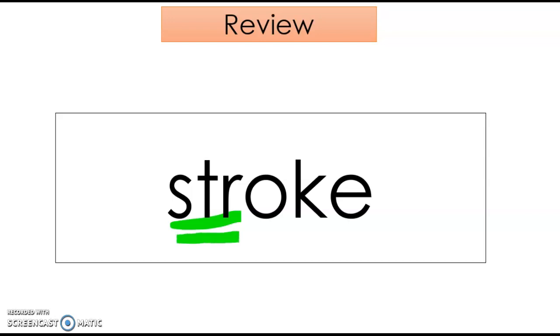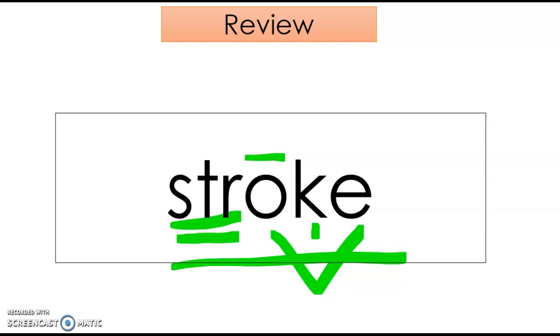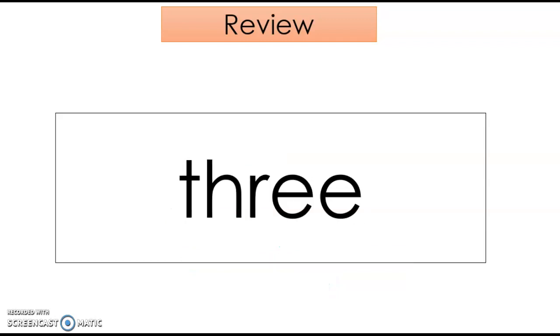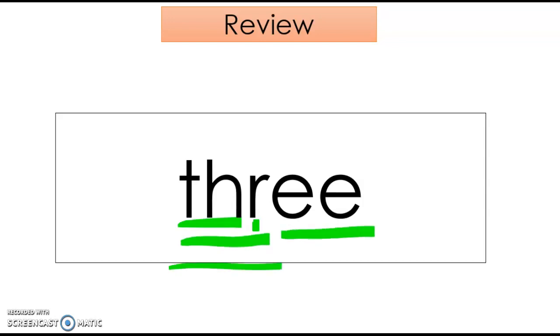Okay, then we have a super E, which makes the O say its name. So we have str, oak. The word is stroke. Okay, then we have a trigraph. We have TH, which says th, then an R, which says r. So this together says thr. What does THR say? Thr. Thr plus E, the whole word is